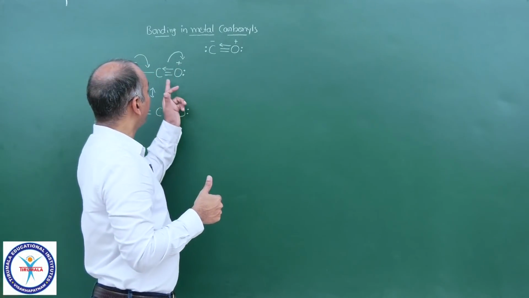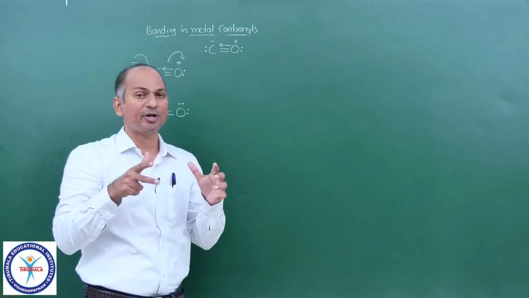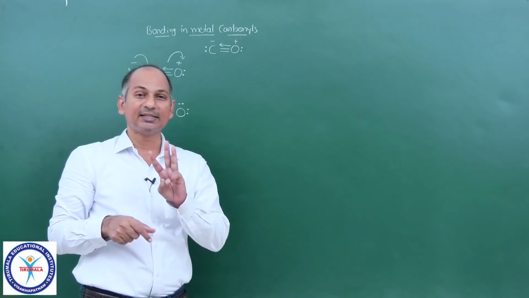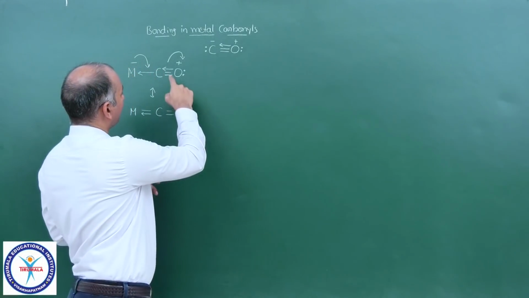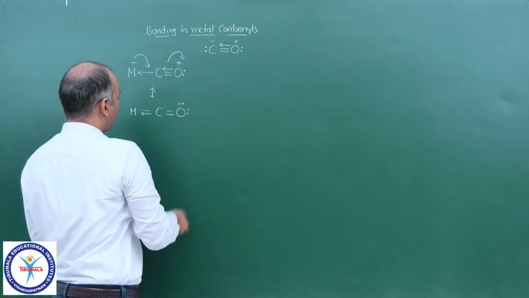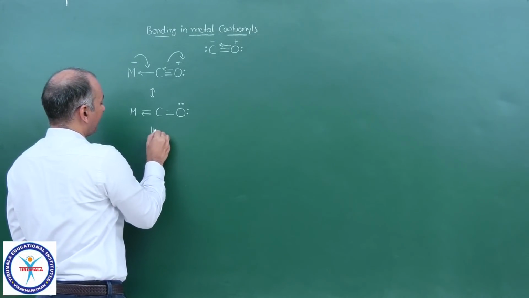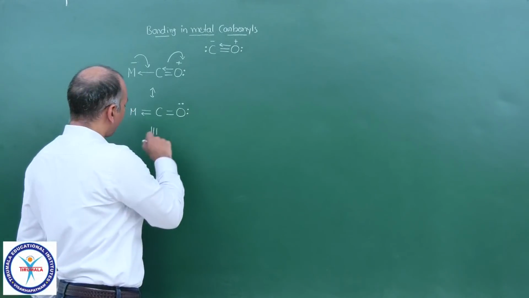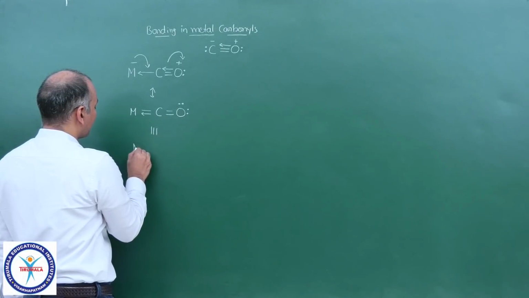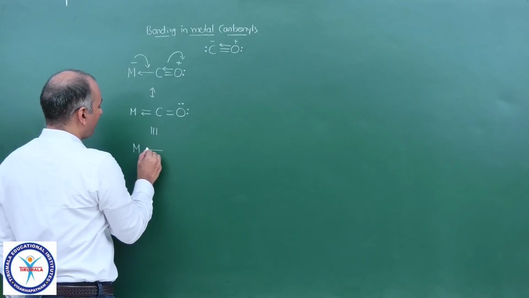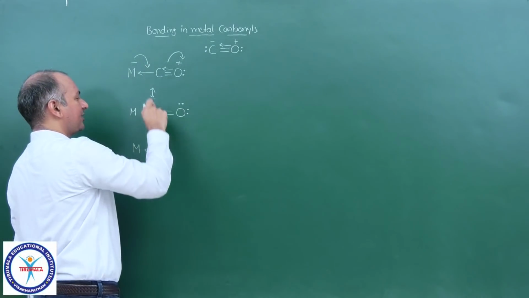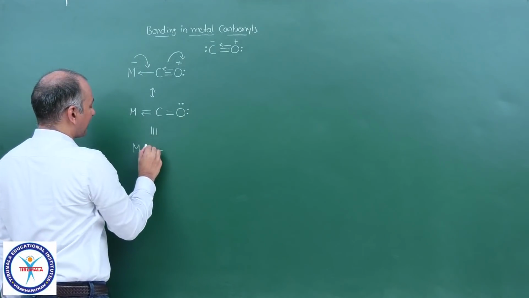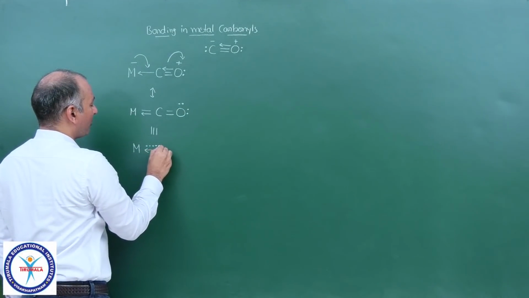Now what will be the bond order between that carbon and oxygen? The same carbonyl group, what will be its bond order in metal carbonyls? Do you think it is still 3? No. Here if you combine these two and write down the hybrid, generally between resonating structures and the hybrid we use that sign, 3 horizontal lines or vertical, whatever it may be. So you can write: metal, the sigma bond is complete in both structures, but this structure has a pi bond and that structure does not, so there will be a partial pi bond in the hybrid.